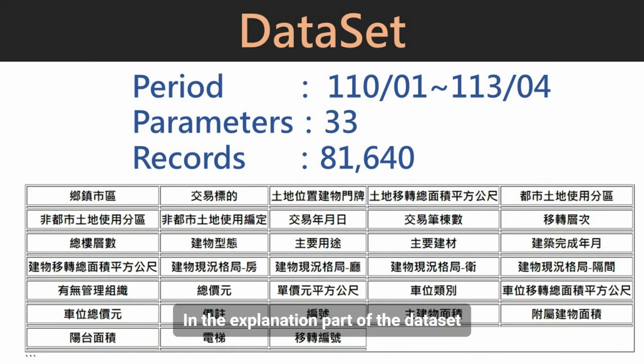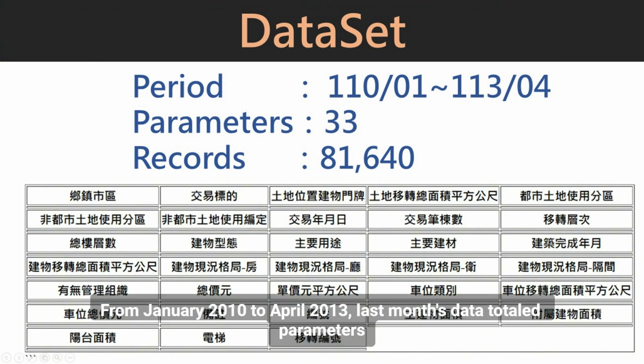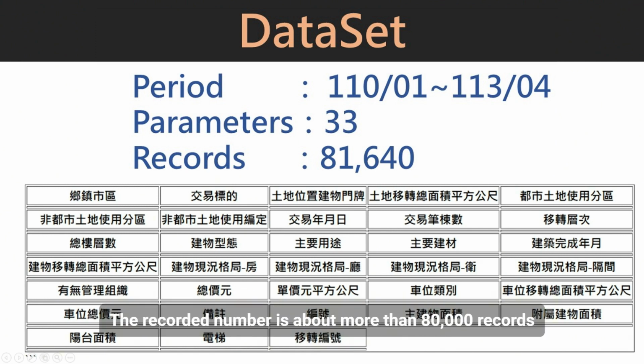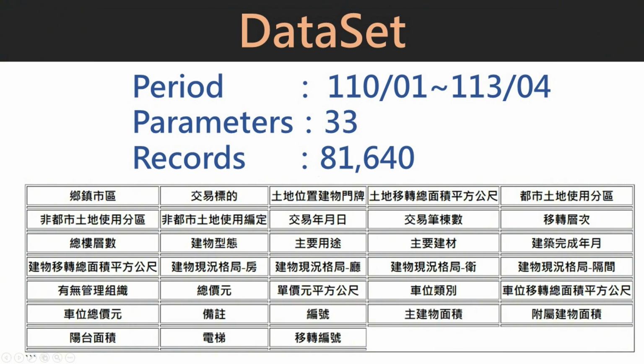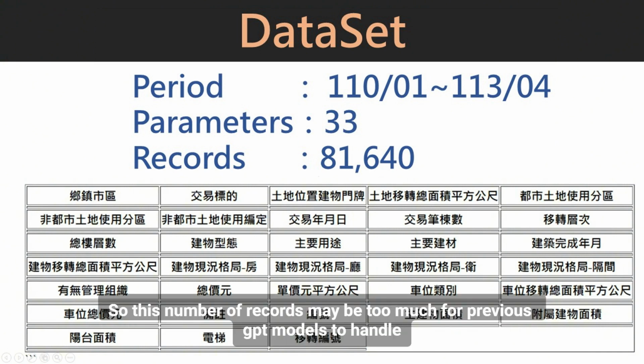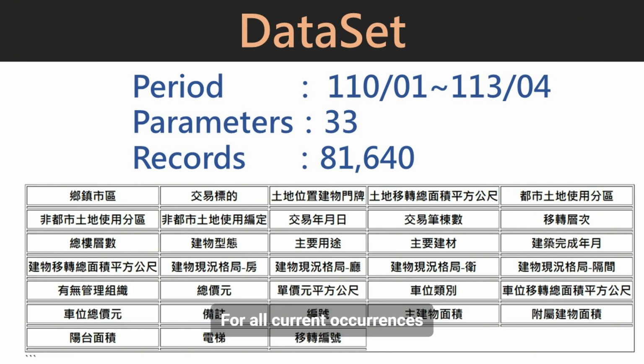In the explanation part of the dataset, the period is from January 2010 to April 2013, last month's data included. There are 33 parameters. The number of records is more than 80,000, so this may be too much for previous GPT models to handle, but for current ones it shouldn't be a problem.